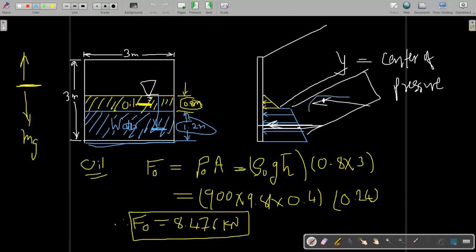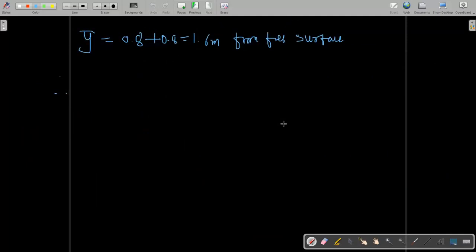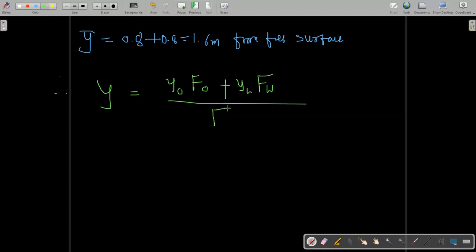Here, as I have shown like this, we have to find the location of the equivalent center of pressure, and it is y, that is y due to oil, center of pressure due to oil, into force exerted by oil, plus center of pressure due to water into force exerted by the water, upon the total force.